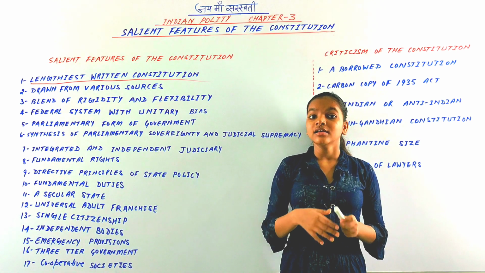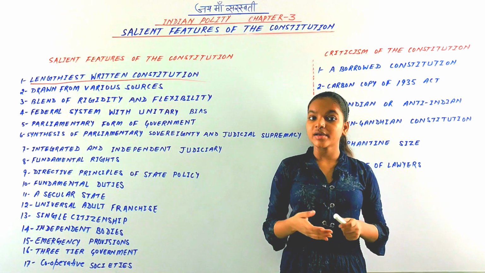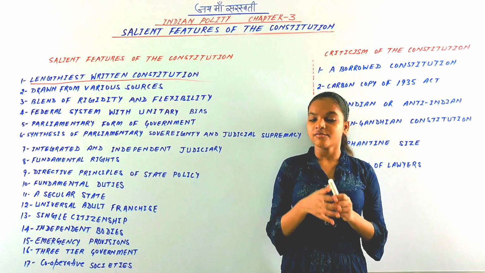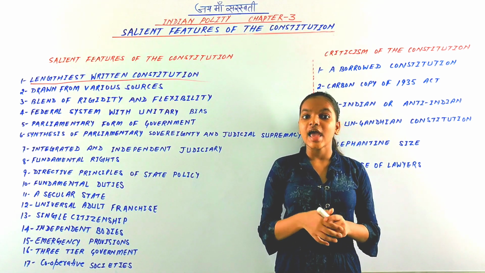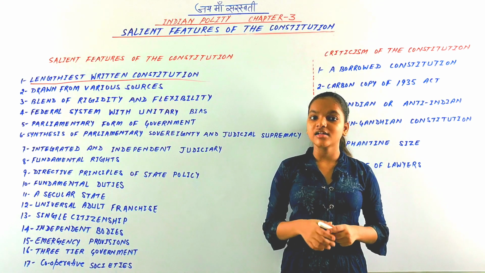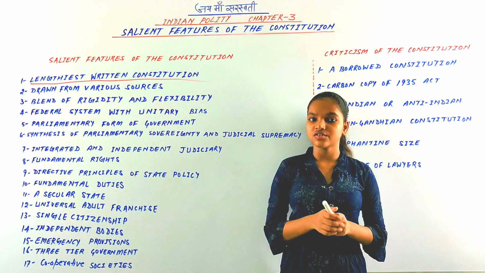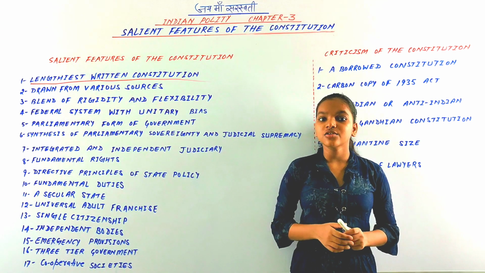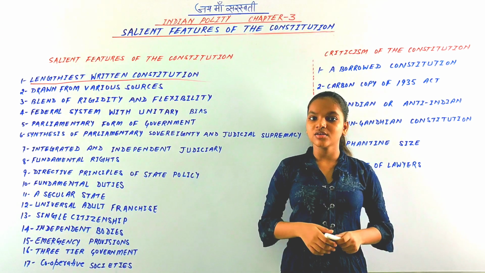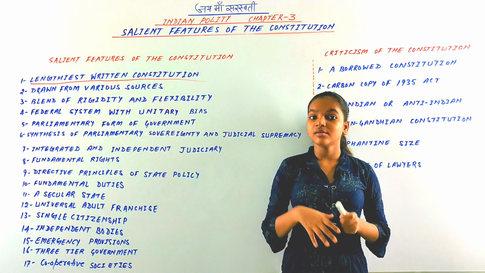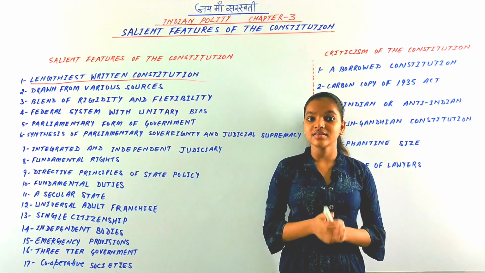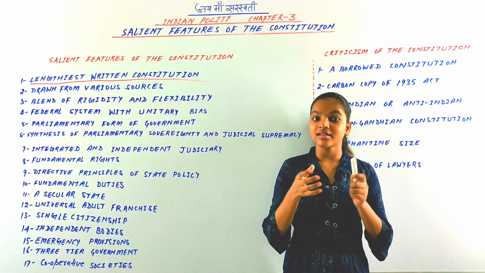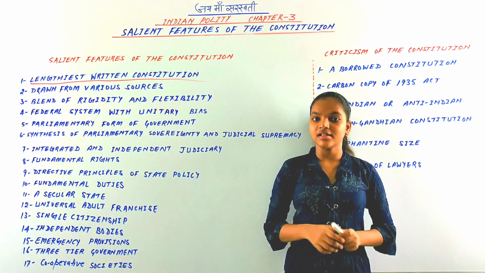So you can see that in this time period there have been many changes. About 20 articles were deleted, and one part was also deleted, and about 95 articles were added to the Indian Constitution, along with 4 schedules, that were 9, 10, 11 and 12. There have been many amendments, and the articles also increased. No other constitution in the world has as many articles and schedules as India.